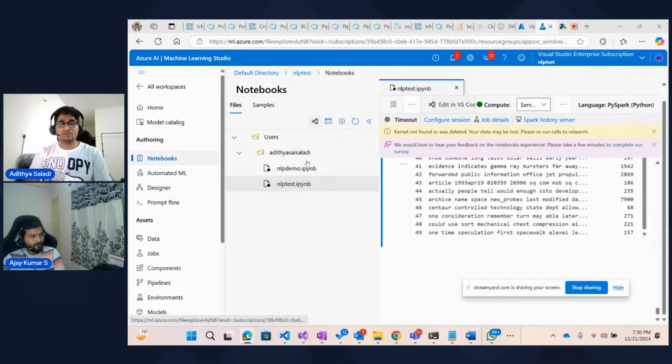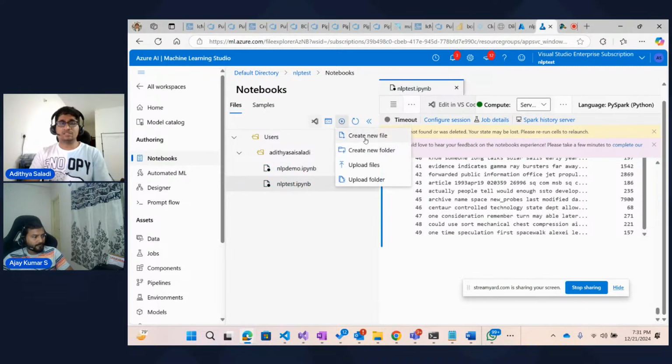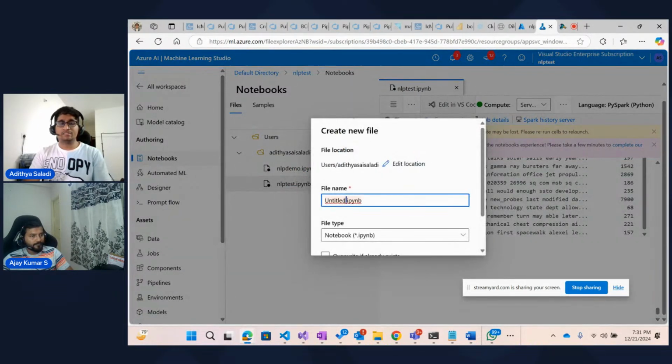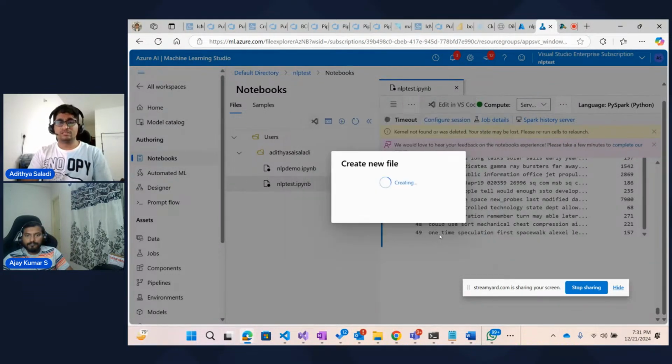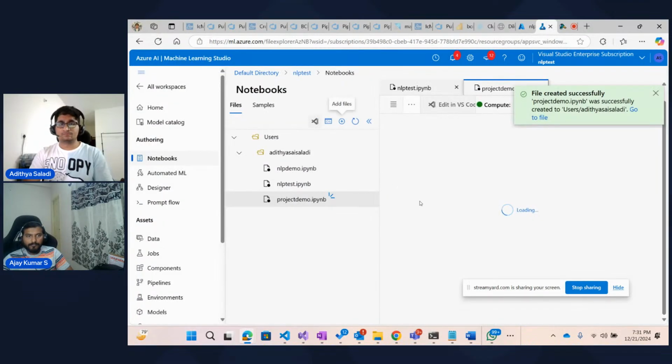Here, once you click on notebooks, you'll be able to write your Python scripts the same way you can write in a Jupyter notebook, right? These are the demos that I did yesterday. Let me just create a new file and name it project demo and click on create. Now our project demo file is created.